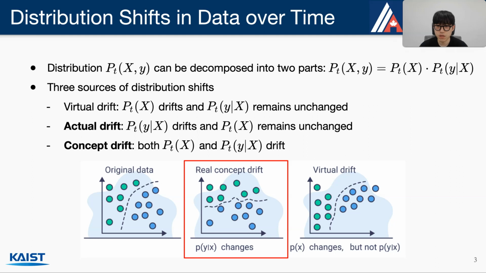Regarding distribution shifts, the joint distribution of data with feature X and label Y can be decomposed into two parts, with a prior distribution and a posterior distribution. So there are three sources of distribution shifts, where only one of them drifts or both drift. Most existing works about distribution shifts actually focus on the virtual drift problem, where only the data distribution changes and not the decision boundary. In this work, we focus on actual drift or concept drift problems, where the decision boundary can drift significantly.